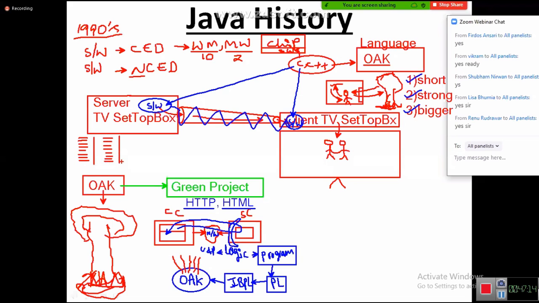Then on the third day, what happened? James Gosling and his team members had already entered the conference room. One team member, because of his busy schedule, was unable to join the team on time, and was 5 to 10 minutes late. Generally, whenever you go to a conference room, first we take some biscuits, drink some chai, and then go to the meeting. But he was already late, so he took a cup of coffee with him.